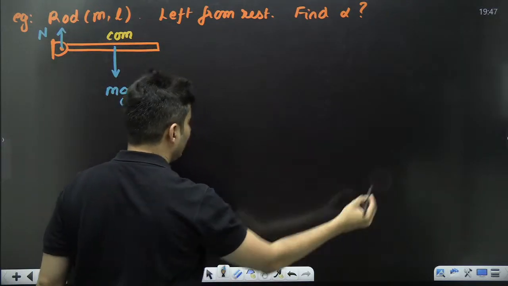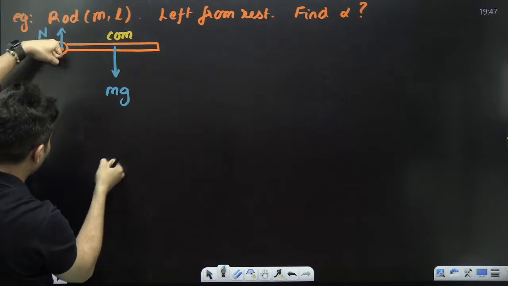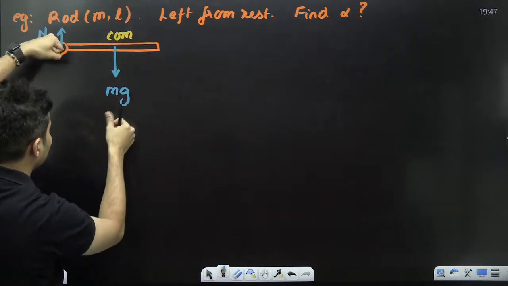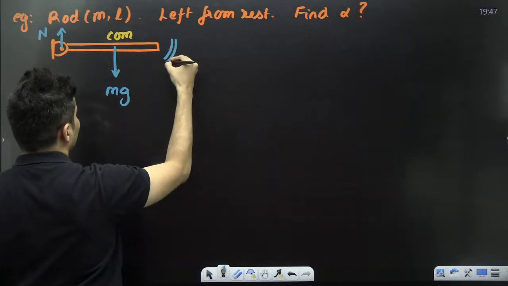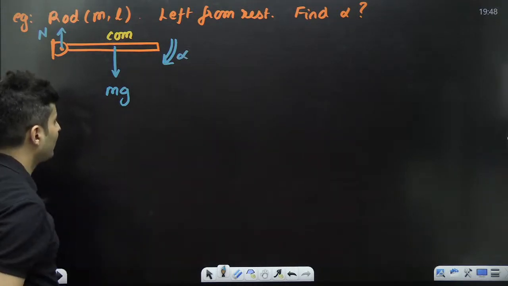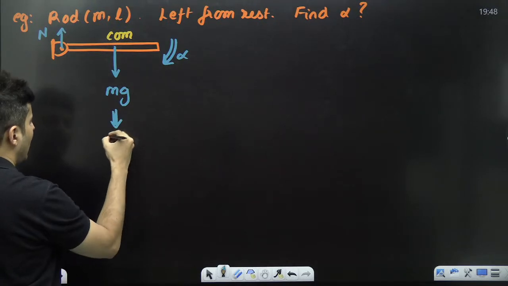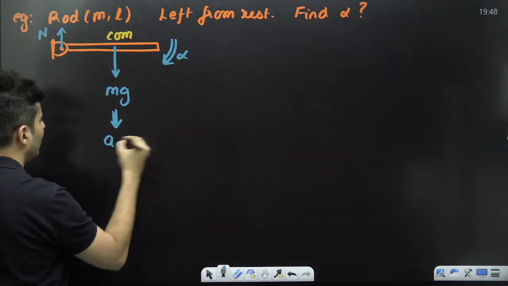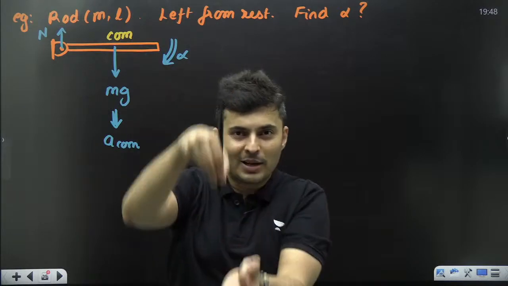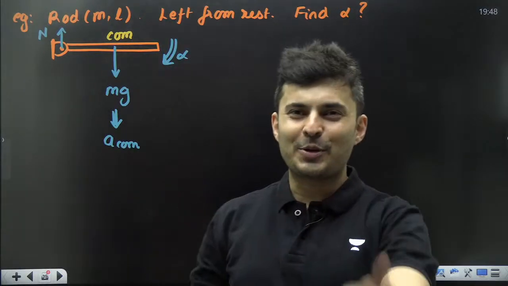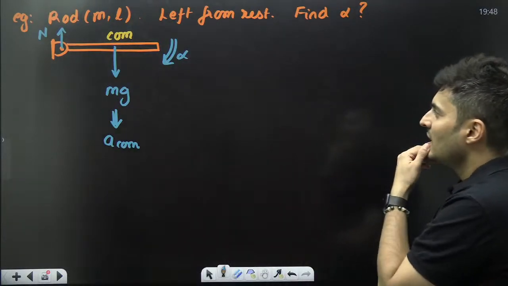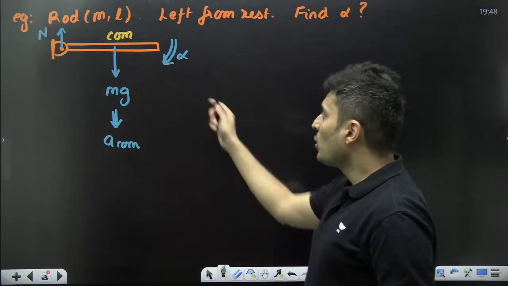Apart from that, this rod will also rotate. When you leave it, it rotates. So 100% there is angular acceleration. The center of mass will come down, so there is also an acceleration of the center of mass. Okay, now how do I find alpha?